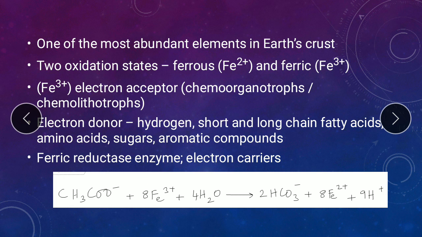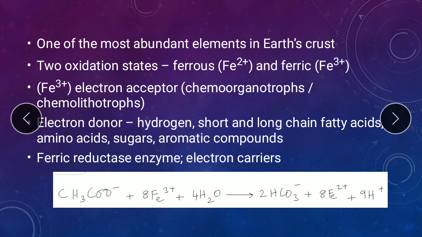Whatever electron is being donated by the electron donor, inorganic or organic, will move through the series of these electron carriers and is finally accepted by the ferric ion. That is how the reduction of iron occurs. These electron shuttles are a series of electron carriers. These electron carriers can be quinones like menaquinone, cytochromes like cytochrome C, or even NADH2. These are the different electron carriers that are found in iron reduction systems.